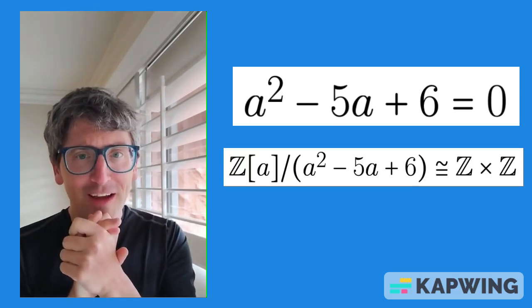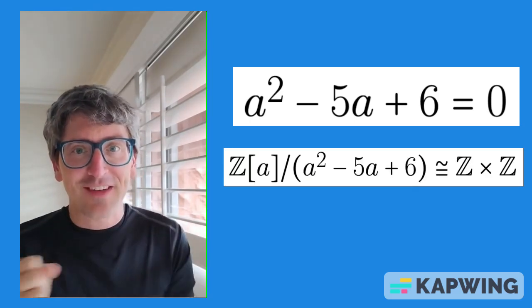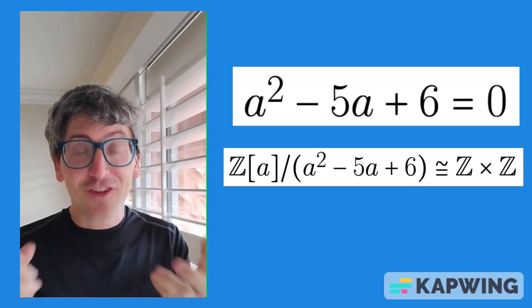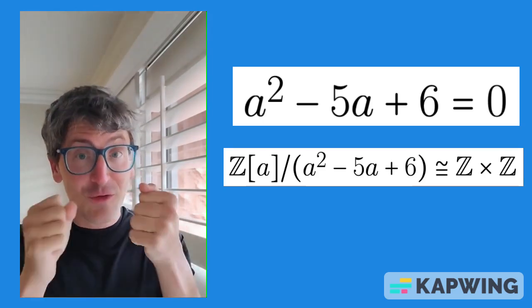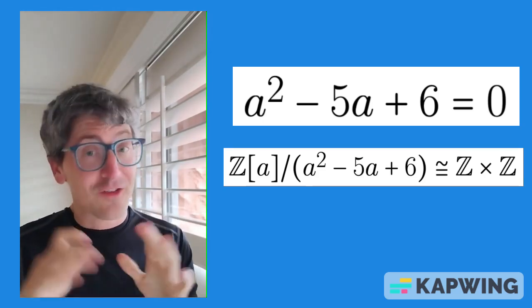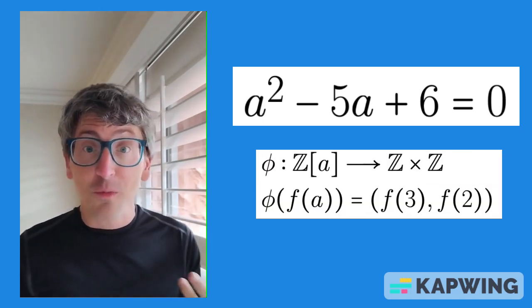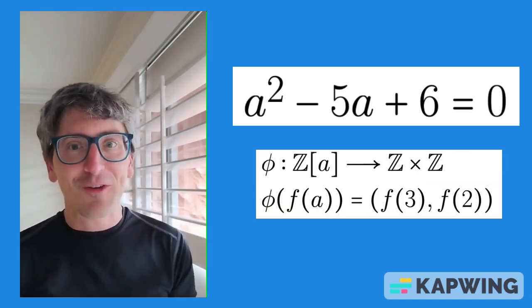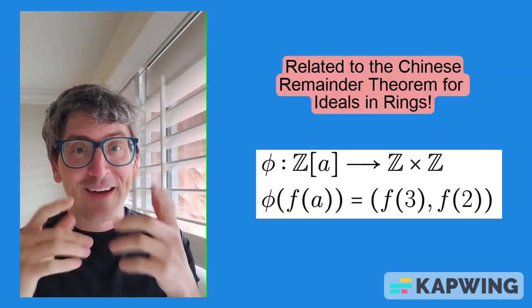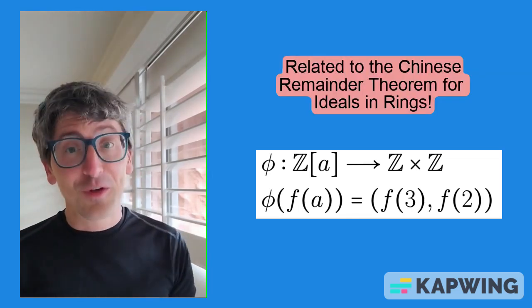In fact, if you analyze this system, what you will see is that since we already had two things that a could have been, what we've done is we've made two copies of our number system. And there's a way to make this really rigorous with something called maybe the first isomorphism theorem, which is really a special case of the Chinese remainder theorem in this context. Lots of really cool stuff.